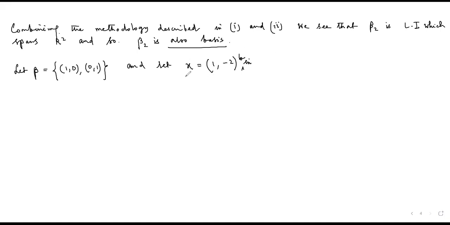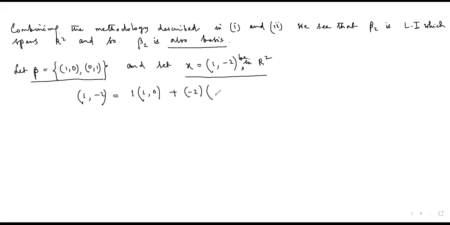You can consider any other vector as well. With respect to this basis, this vector 1, -2 can be expressed as 1 into 1, 0 plus -2 into 0, 1. We can always express this particular vector with respect to this basis element.